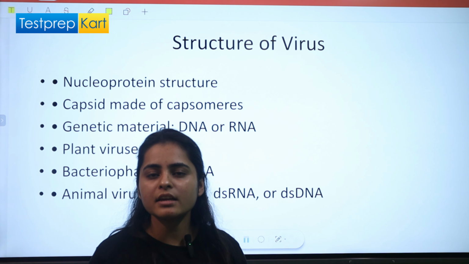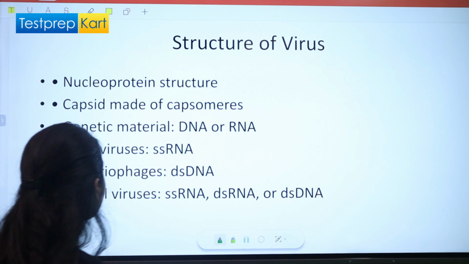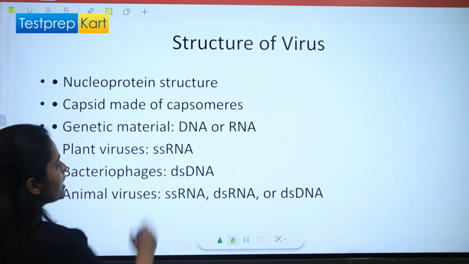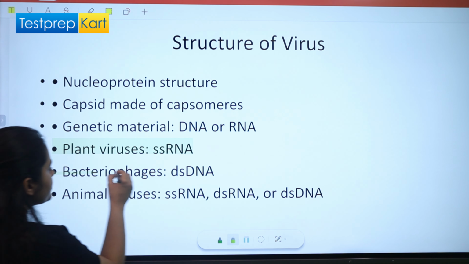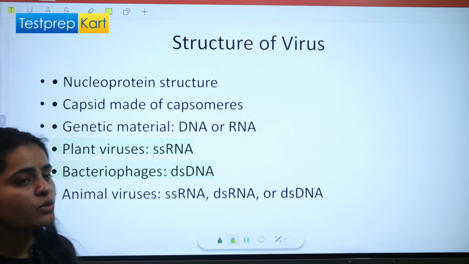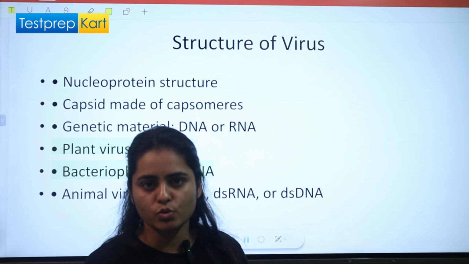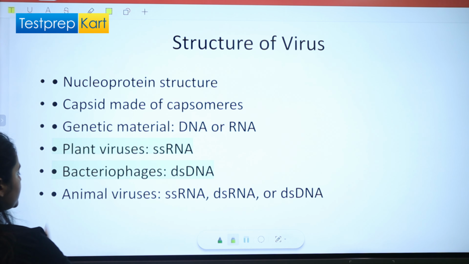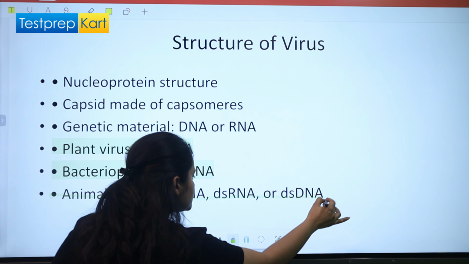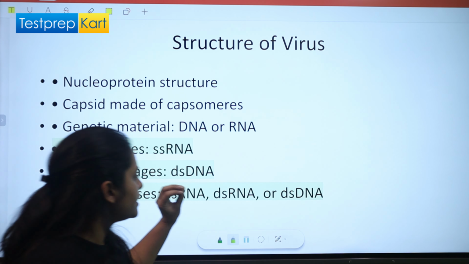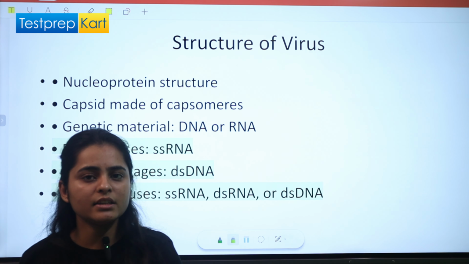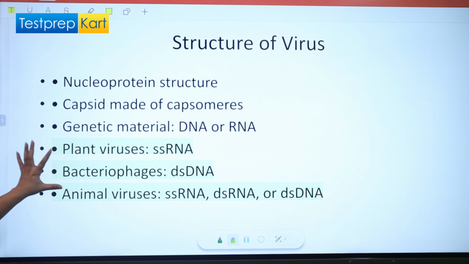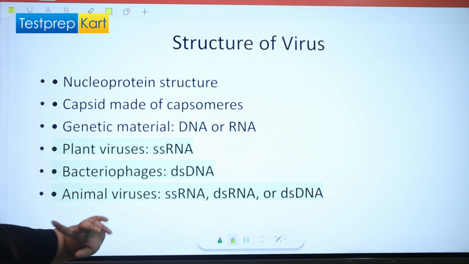DNA and RNA can be single-stranded or double-stranded, right? Plant viruses have single-stranded RNA. Viruses that infect bacteria are known as bacteriophages. They have double-stranded DNA. Viruses that infect animals can be single-stranded RNA, double-stranded RNA, or double-stranded DNA, but they cannot be single-stranded DNA, right? So these are the three important points about virus structure that have to be memorized.